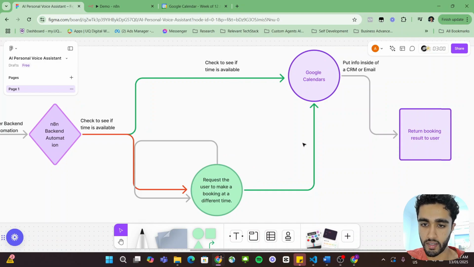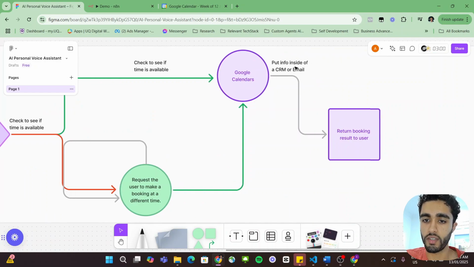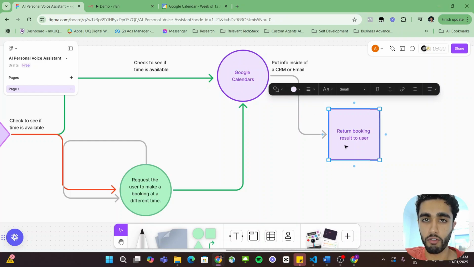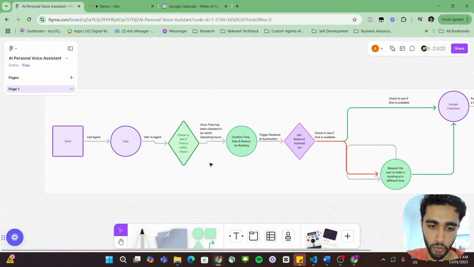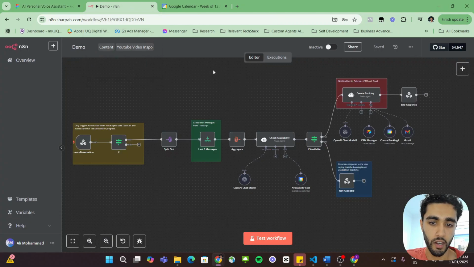Then it gets sent to Google Calendars, and we put this info inside of a CRM or an email. I'm going to be showing you how to do both in this video, and then we basically return the booking result to the user, just letting them know like, hey, your booking for X and X for Y, Z or whatever for tomorrow with Ali has been confirmed. We look forward to seeing you, or Ali looks forward to seeing you. So that's how the flow works, and we'll actually quickly cut to the n8n workflow.